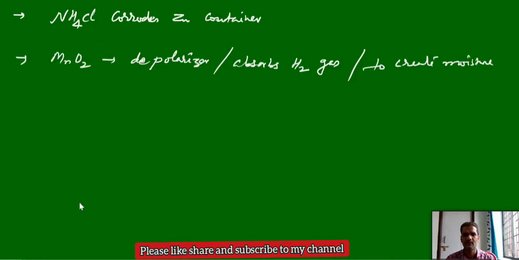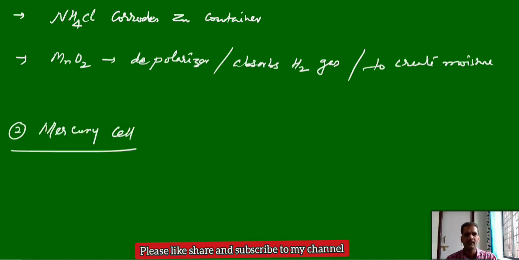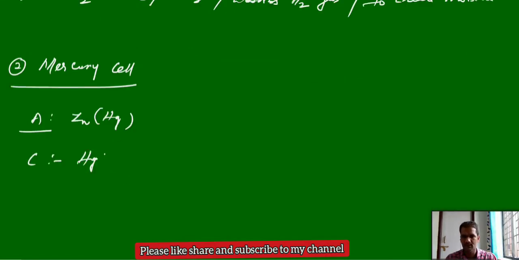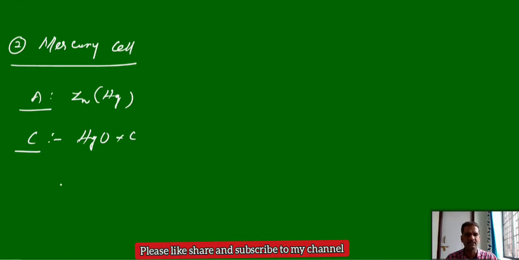Now the second primary cell is the mercury cell. In the mercury cell, the anode is zinc amalgam, that is, zinc with mercury. And the cathode is a mixture of mercuric oxide and carbon. Anode is zinc amalgam, and the cathode is mercuric oxide and a carbon rod. In the overall reactions of the mercury cell, at the anode, the chemical reactions take place like this.